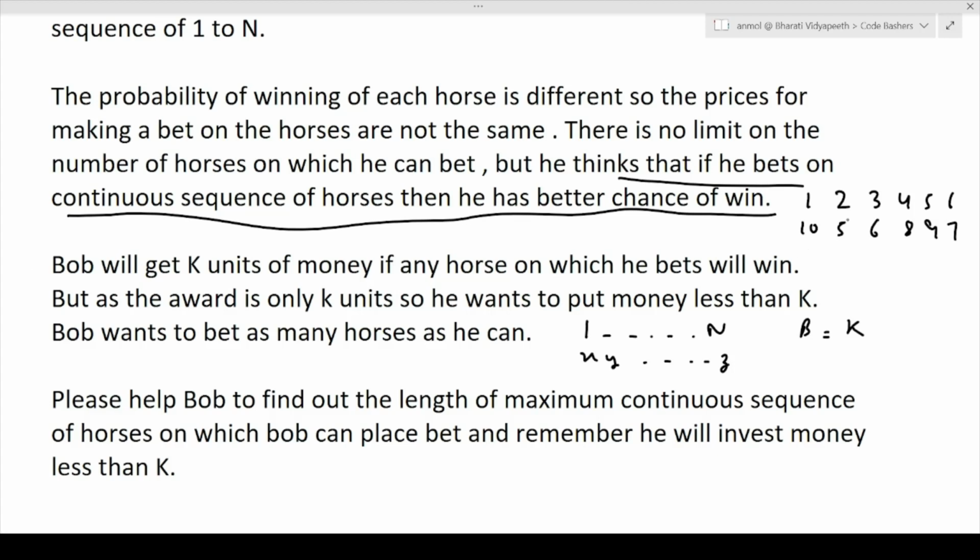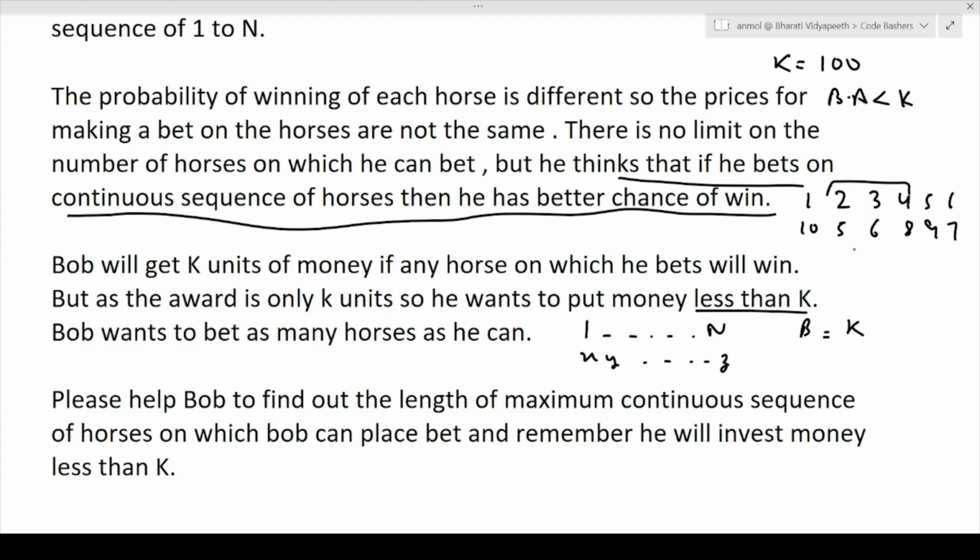Now he says that if he bets on continuous horses like this, then he has a better chance of winning, and he only has k units of money, and he will only spend less than k. Let's just suppose if k value is 100, the total amount that he wants to bet will always be less than 100. So the betting amount is always less than k.